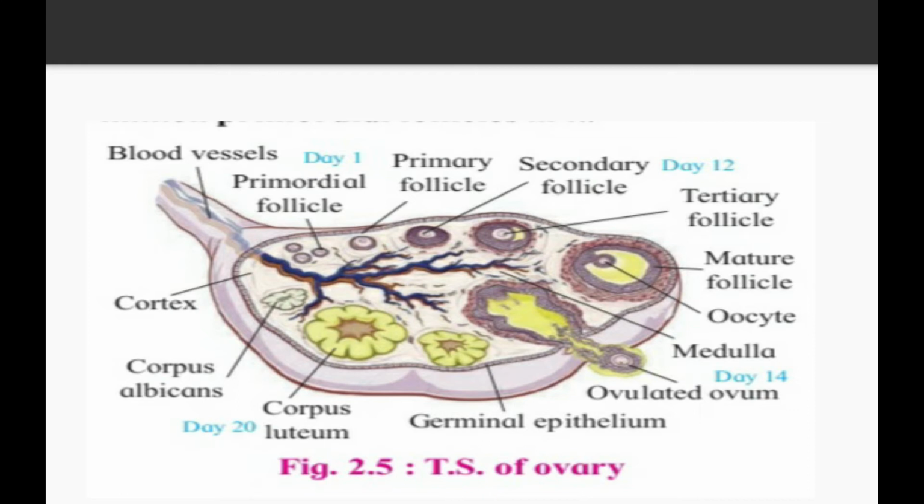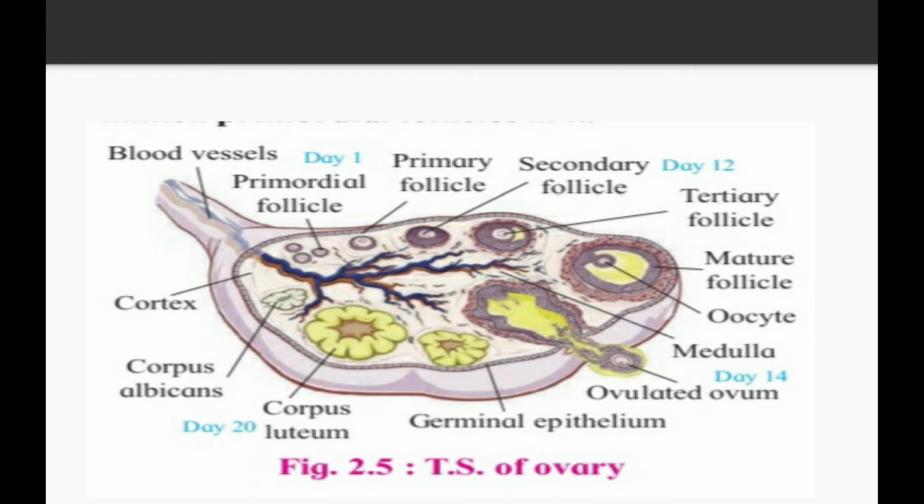The primordial follicle comes out and starts to develop and grow larger in size. Primordial follicles are converting into primary follicles. After that, converting into secondary follicles. At day 12 it is bigger in size. Let's see the diagram. Now at day 12 the secondary follicle is going to be converted into a tertiary follicle